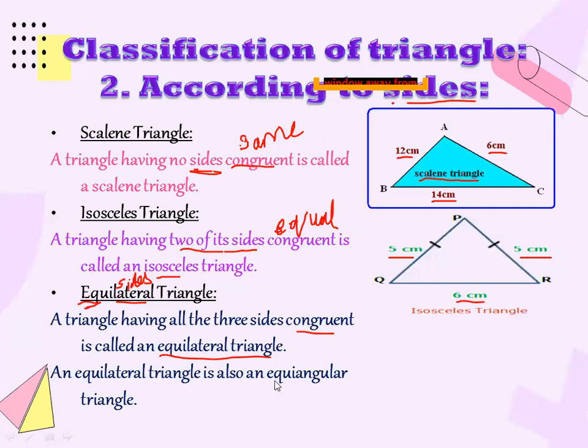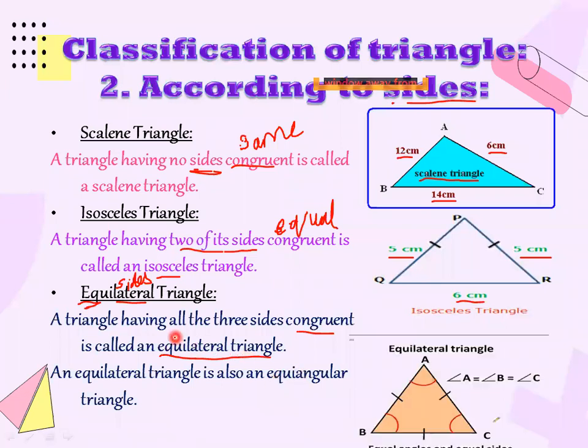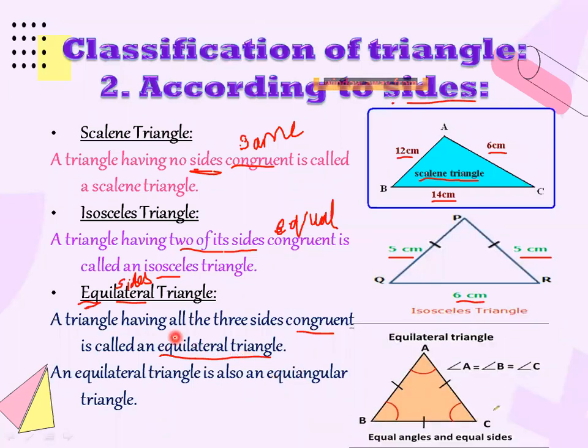Now, what does it mean by equiangular? First of all, I'm going to show you what an equilateral triangle looks like. This is an equilateral triangle. If the measurement of this side is 5 centimeter, then the measurement of this side is also 5 centimeter, and the measurement of this side is also 5 centimeter. So with respect to size, all the sides are equal, so we will say that it is an equilateral triangle.